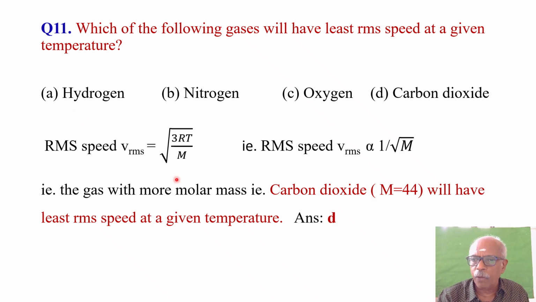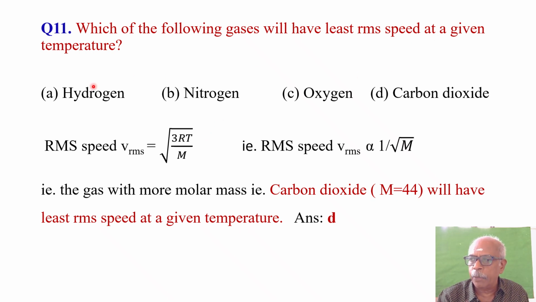What is the formula for RMS speed? Vrms is equal to square root of 3RT divided by M. What is R? Universal gas constant. Okay, that's all. What is T? Temperature. So it has been given that at a given temperature.